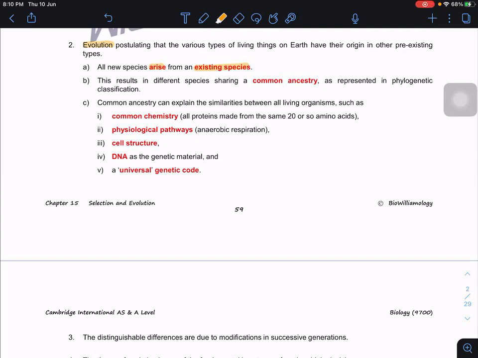Because there is continuity, because we pass on alleles from one generation to the next, we share a common ancestry. If you look at the phylogenetic classifications one by one and link them all together, at the end we point to what we call LUCA, the last universal common ancestor. Until now we do not know who LUCA is, but it is a term we use for the first living organism in the world, and all of us are linked to it.